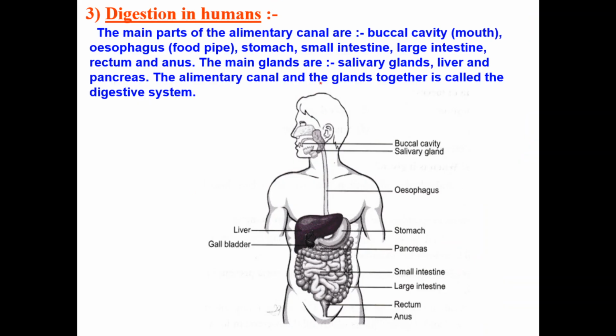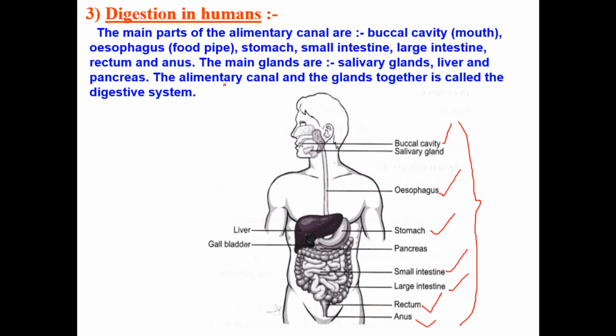Today we are going to discuss the digestive system in human beings. You can see the picture here. This is the digestive system of a human being. You can observe many parts here: the mouth or buccal cavity, the esophagus, also known as the food pipe, then the stomach, small intestine, large intestine, rectum, and anus. All these parts are also known as the alimentary canal.